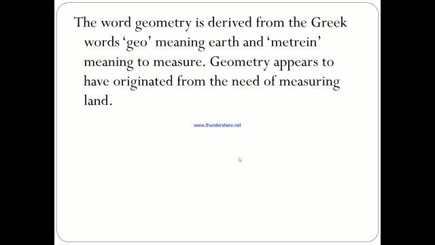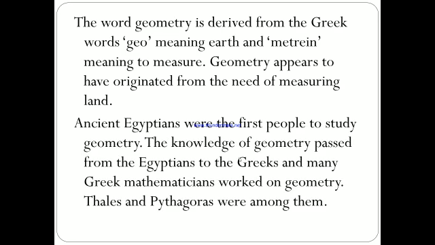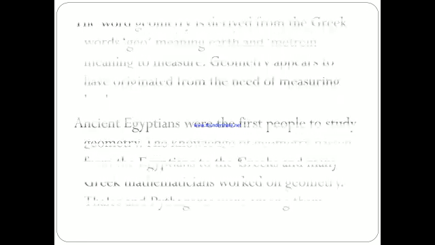Students, the word geometry is derived from the Greek words geo, meaning earth, and metrine, meaning to measure. Geometry appears to have originated from the need of measuring land. Ancient Egyptians were the first people to study geometry. The knowledge of geometry passed from the Egyptians to the Greeks, and many Greek mathematicians worked on geometry. Thales and Pythagoras were among them.